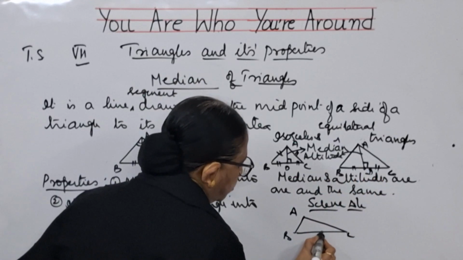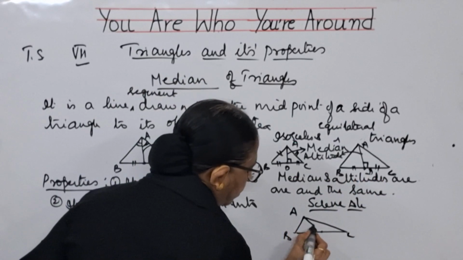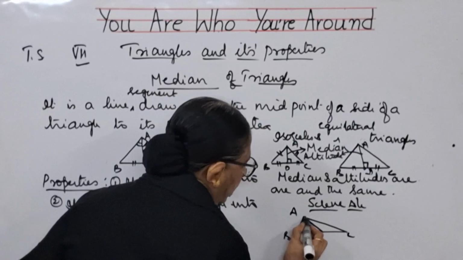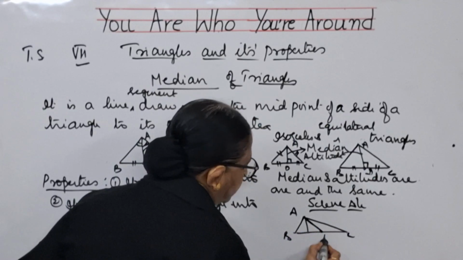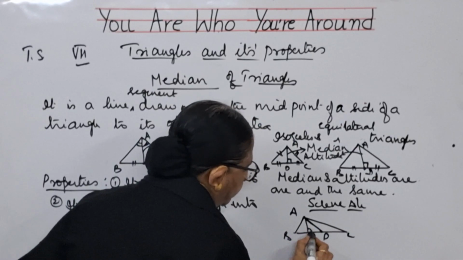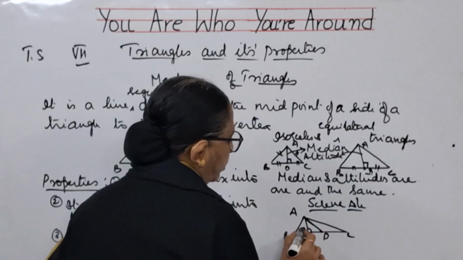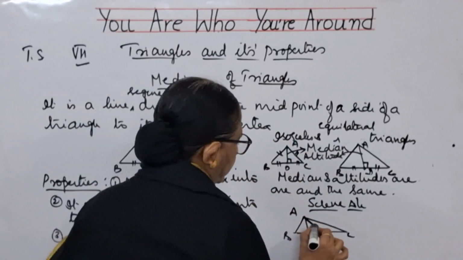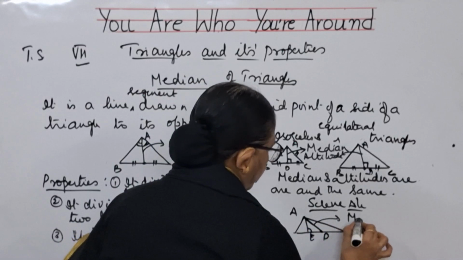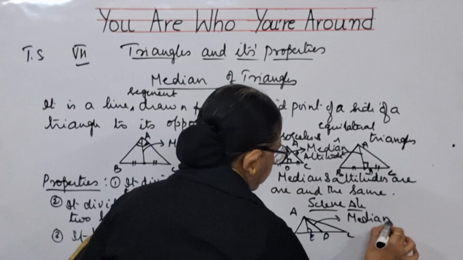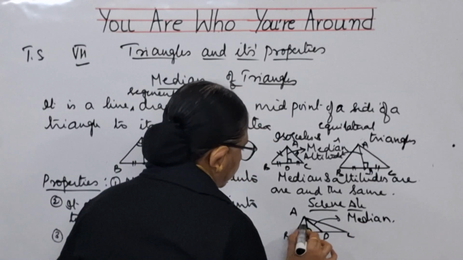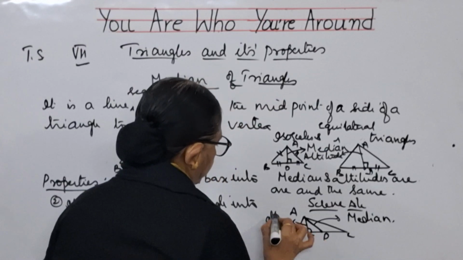So median means midpoint. This is median and this is altitude. So for scalene triangle, median is different, altitude is different. This is considered as median and this one is altitude.